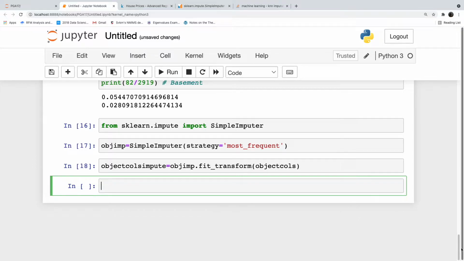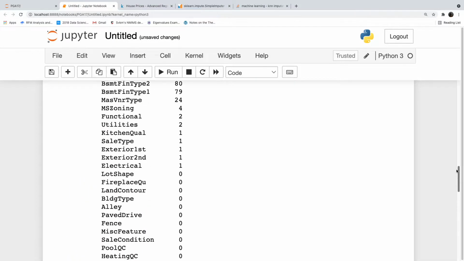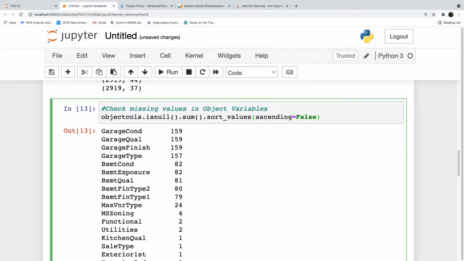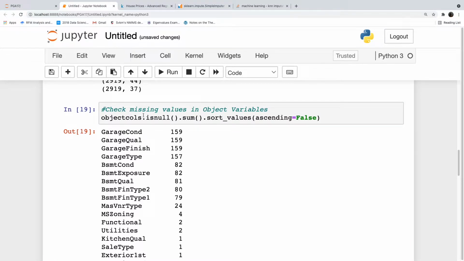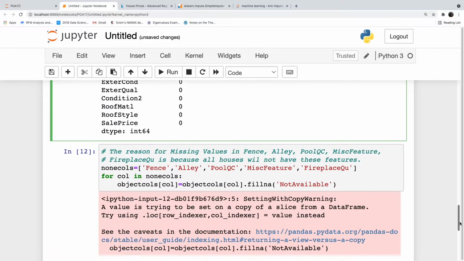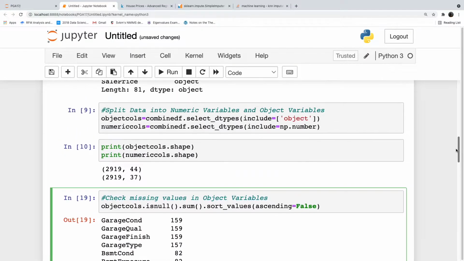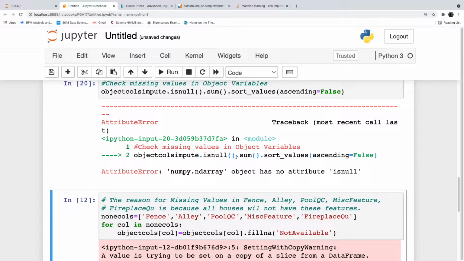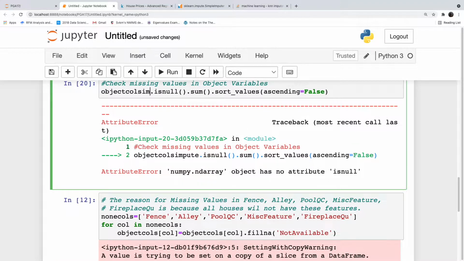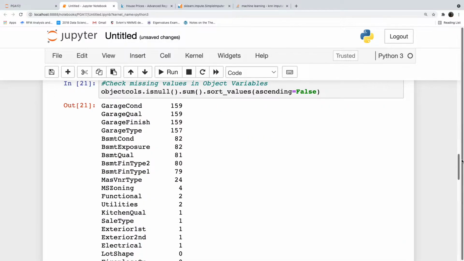So, we have run this simple imputer, and I will go and run the top command again. Now, there should not be any missing values. Oh, what happened? Oh, I named it as object calls impute. So, it has converted into a numpy array. So, it has imputed all the missing values.